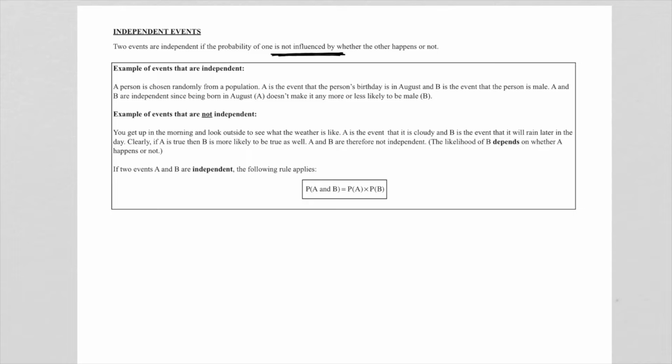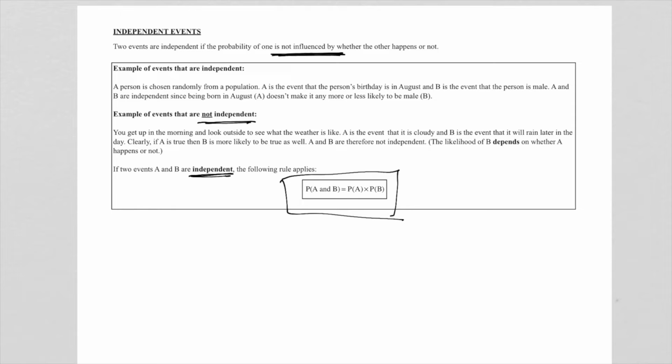Now, there is a rule for this, but it's very important to understand that this rule that we have, it's this one, is only true if two events are independent. So, if two events A and B are independent, this rule will be true. This rule is not applicable if two events are not independent.